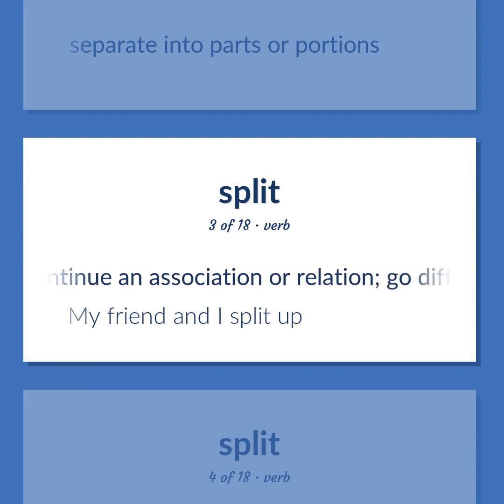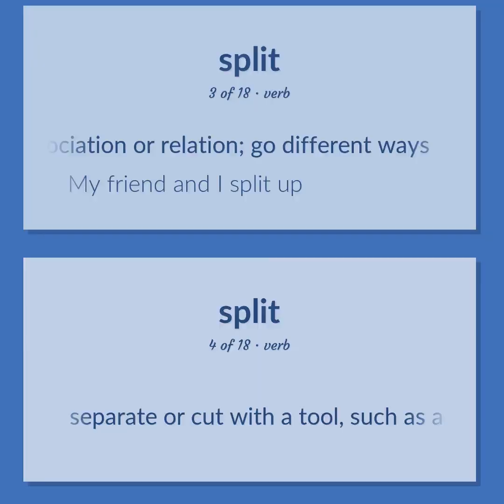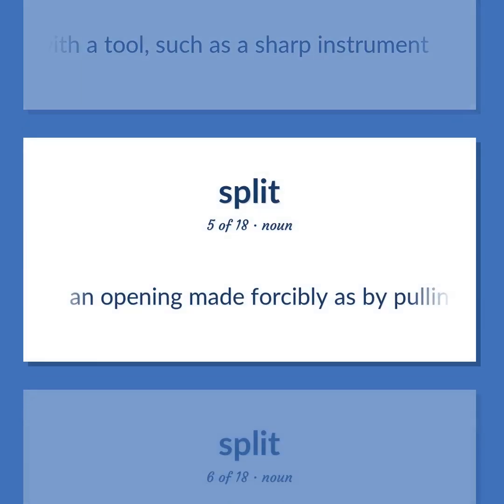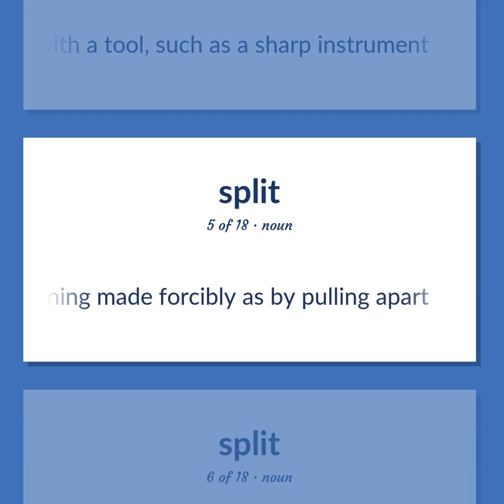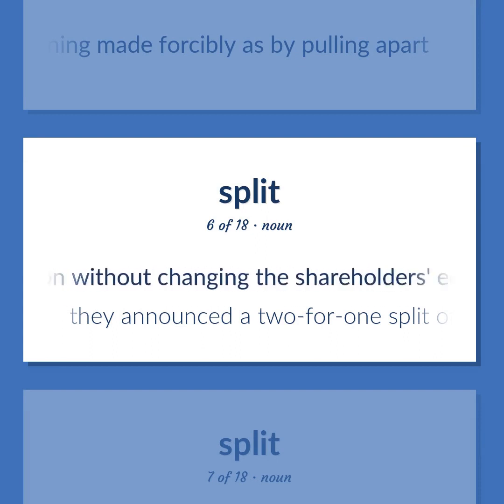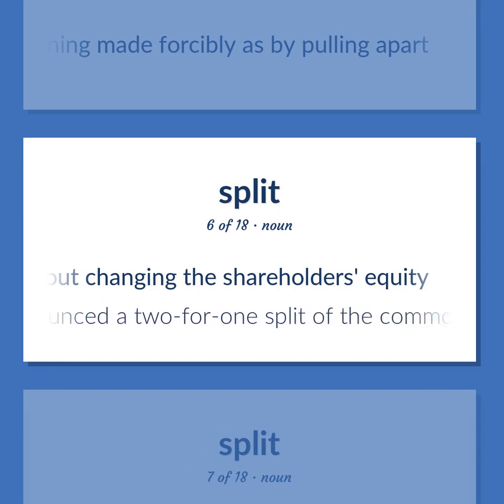Discontinue an association or relation. Go different ways. My friend and I split up. Separate or cut with a tool, such as a sharp instrument. An opening made forcibly as by pulling apart. An increase in the number of outstanding shares of a corporation without changing the shareholders' equity. They announced a 2-for-1 split of the common stock.